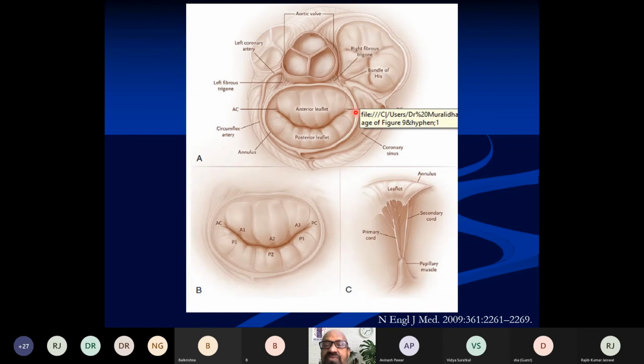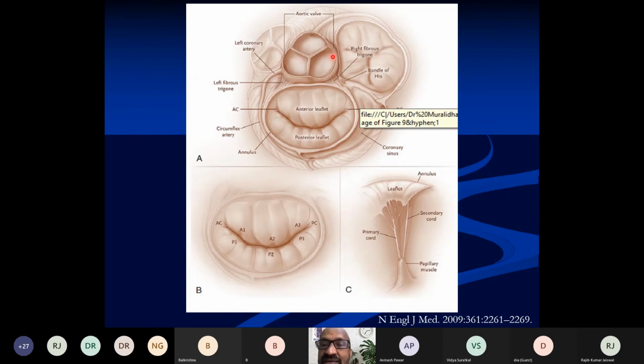It is in relation with the trigones, the left trigone and the right trigone, which are fibrous. This forms the fibrous layer, or you can call it the aortomitral curtain, between the aortic valve and the mitral valve. This intertrigonal distance is about 80% of the aortic annular size.